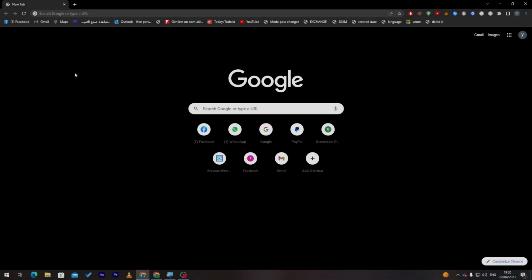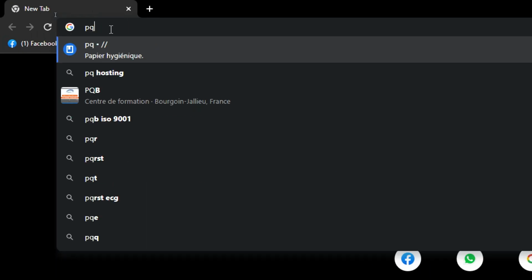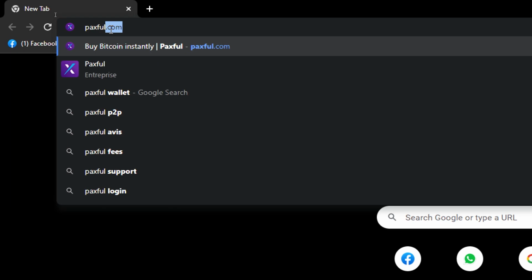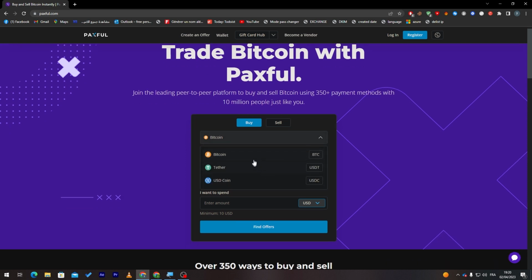The first thing that I will need you to do, guys, is launch your browser. Right after that, go ahead and go to the URL section and search for Paxful. So here we go, paxful.com. Now the platform opens for you. So this is the platform to trade with Bitcoin and much more. Not only Bitcoin, you have here USDT, USD coin, and much more.